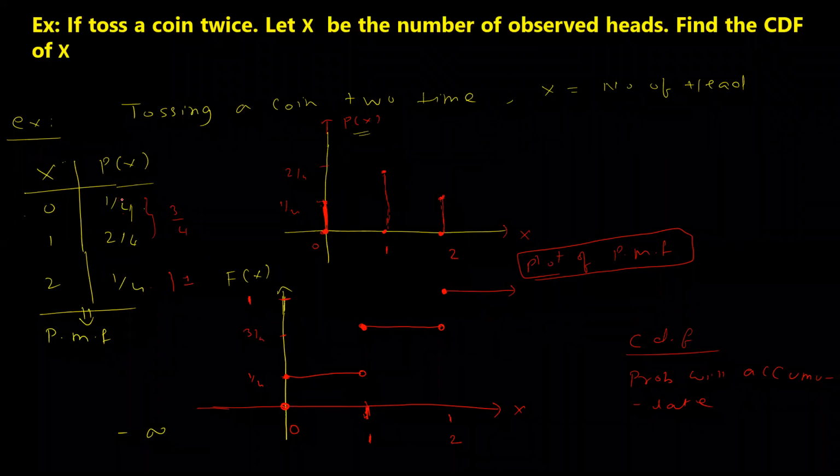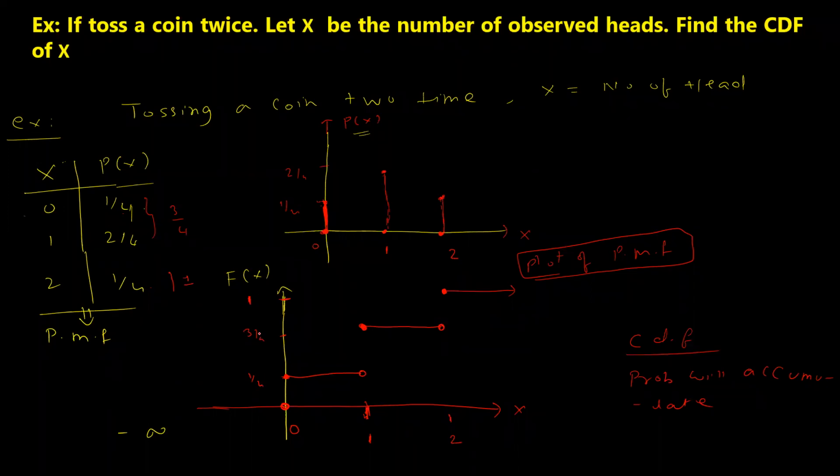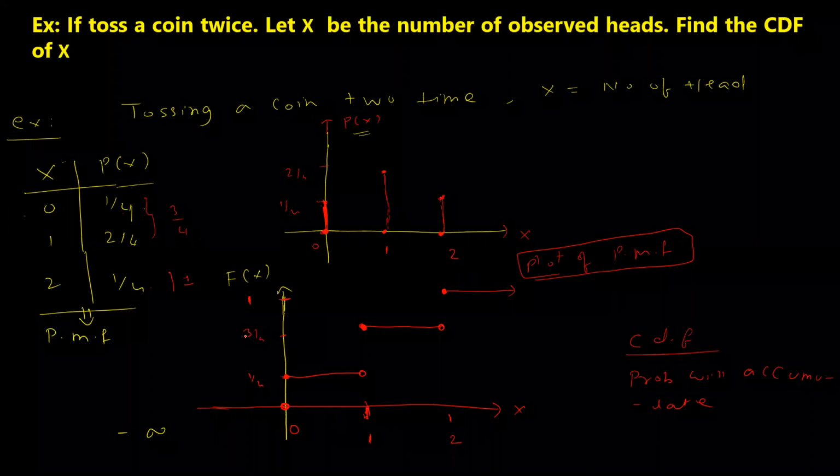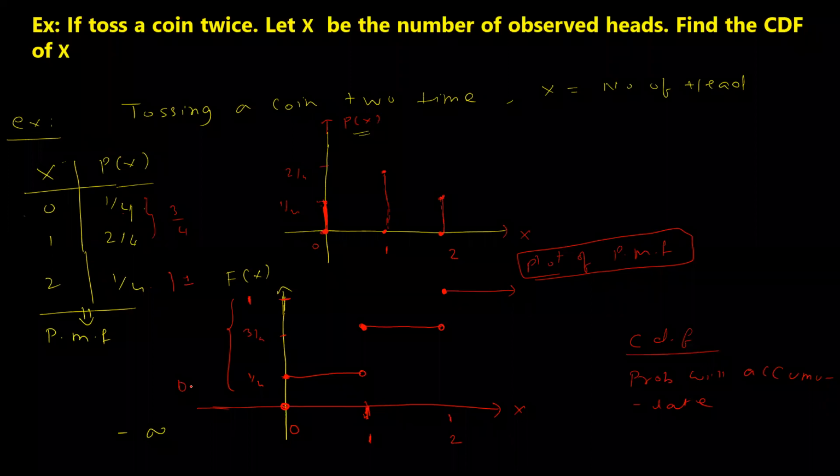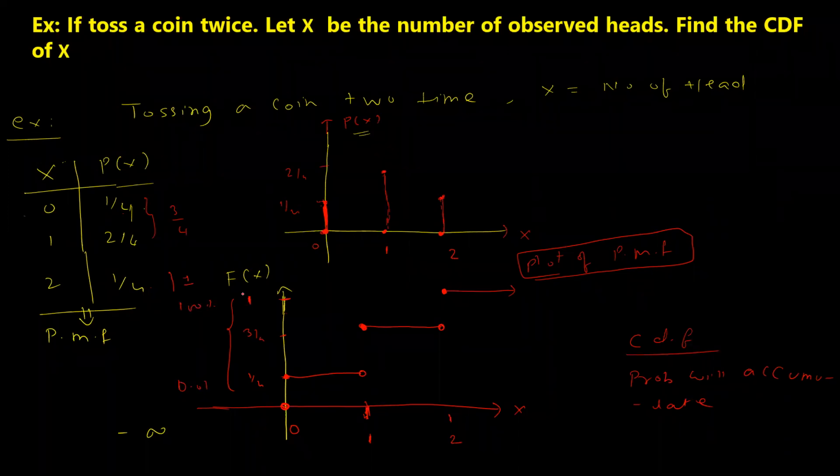Your probabilities keep on accumulating in the CDF. The y-axis generally gives you the percentage of probability accumulated. If you change the axis, say 1% to 100%, probability 1 means 100% of the data has been accumulated.